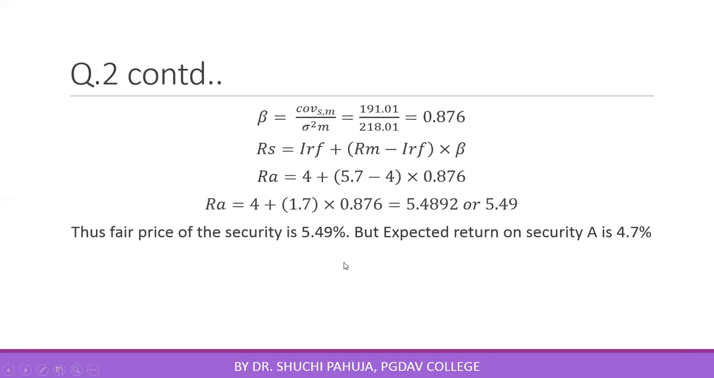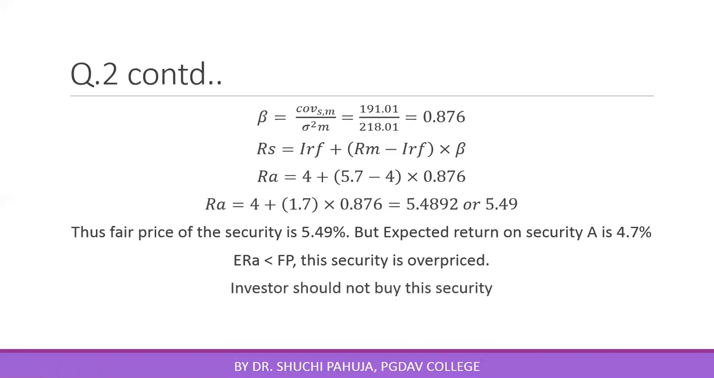That means expected return on the security is less than fair price. Expected return on the security is 4.7%, fair price is 5.49%. This security is overpriced security. This security will lie below security market line SML. The rule remains the same. Underpriced security must be purchased. Overpriced security should not be purchased. So this security should not be purchased by the investor, right?